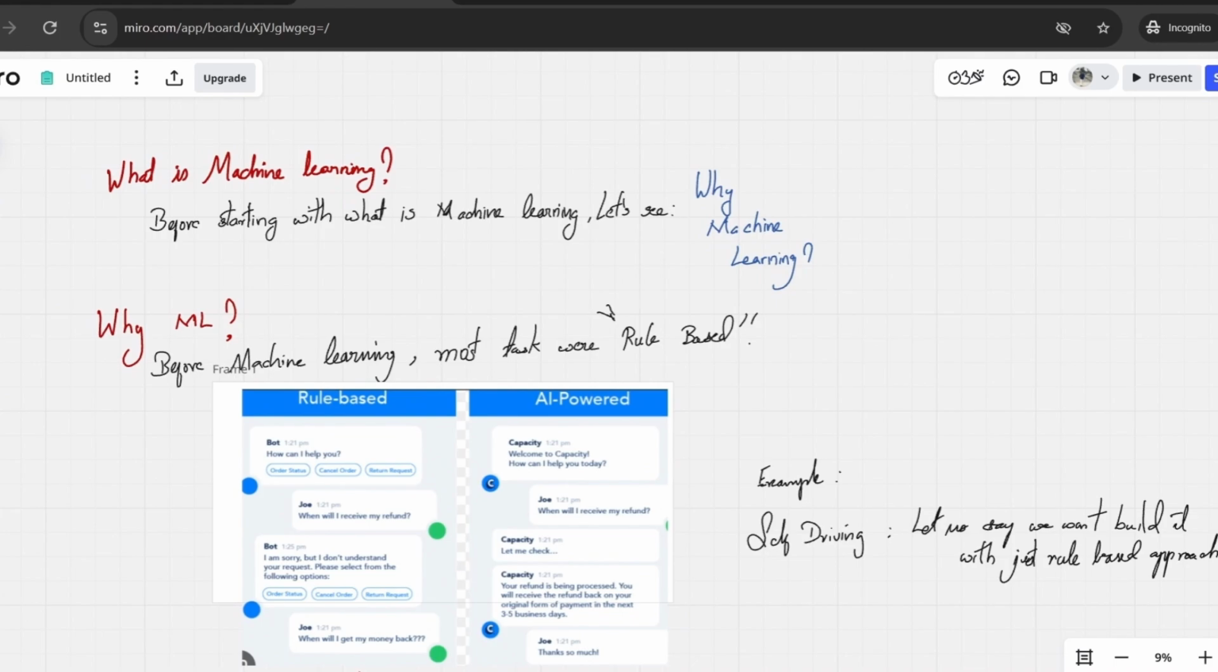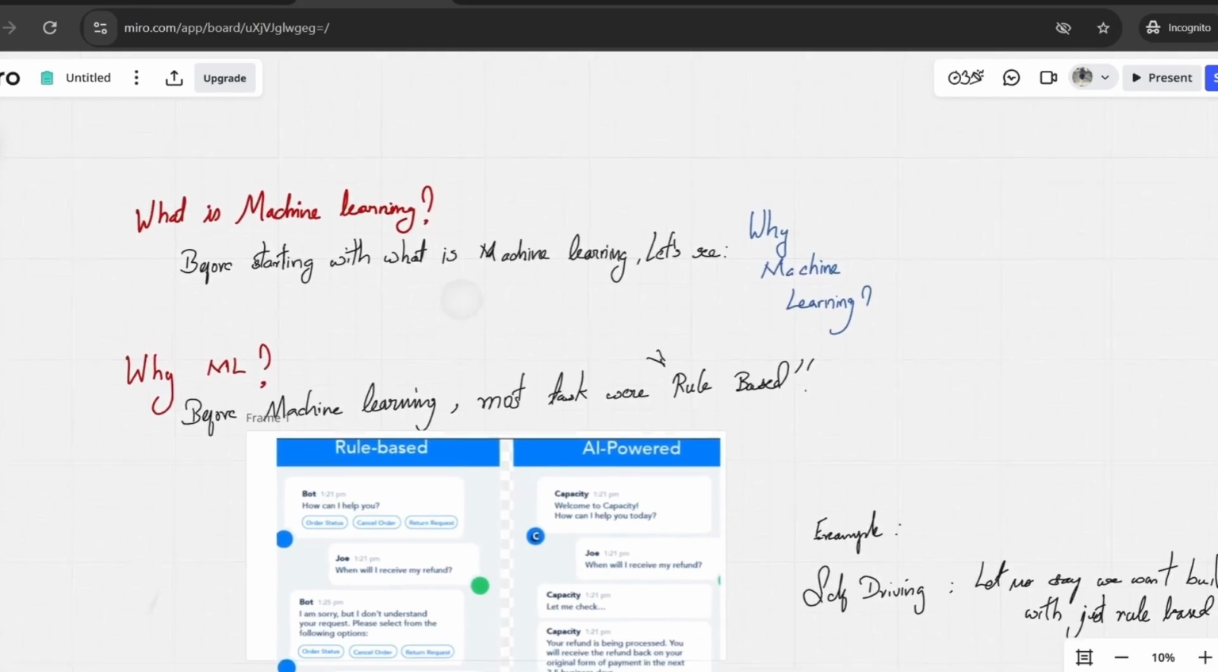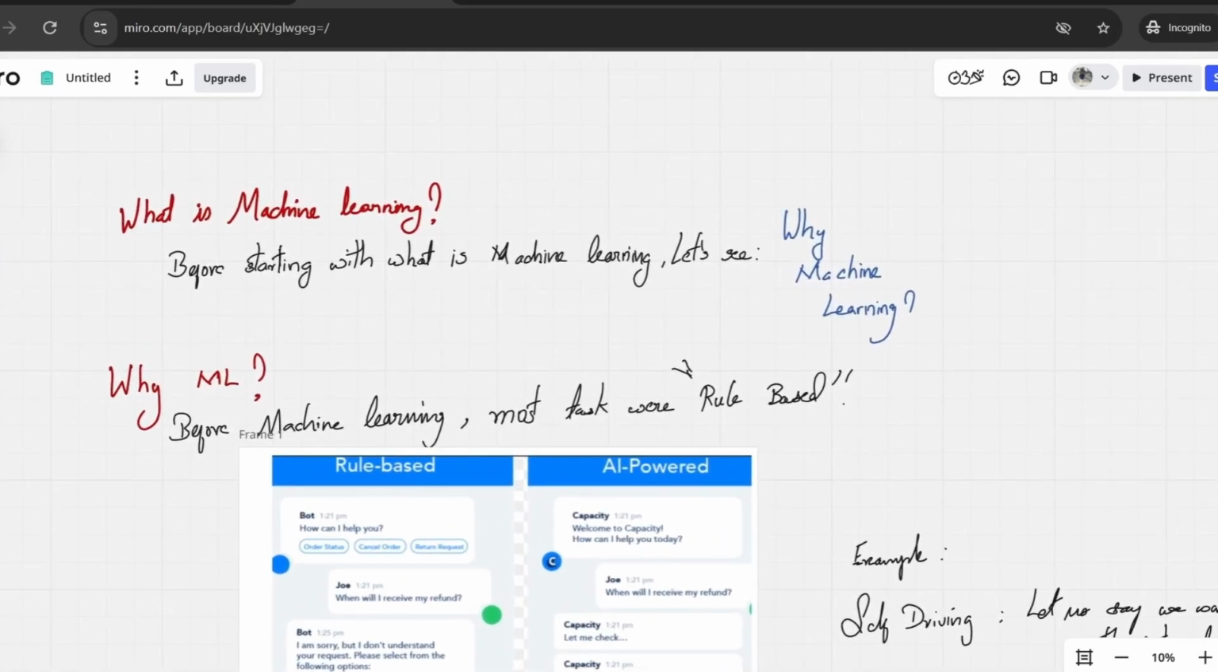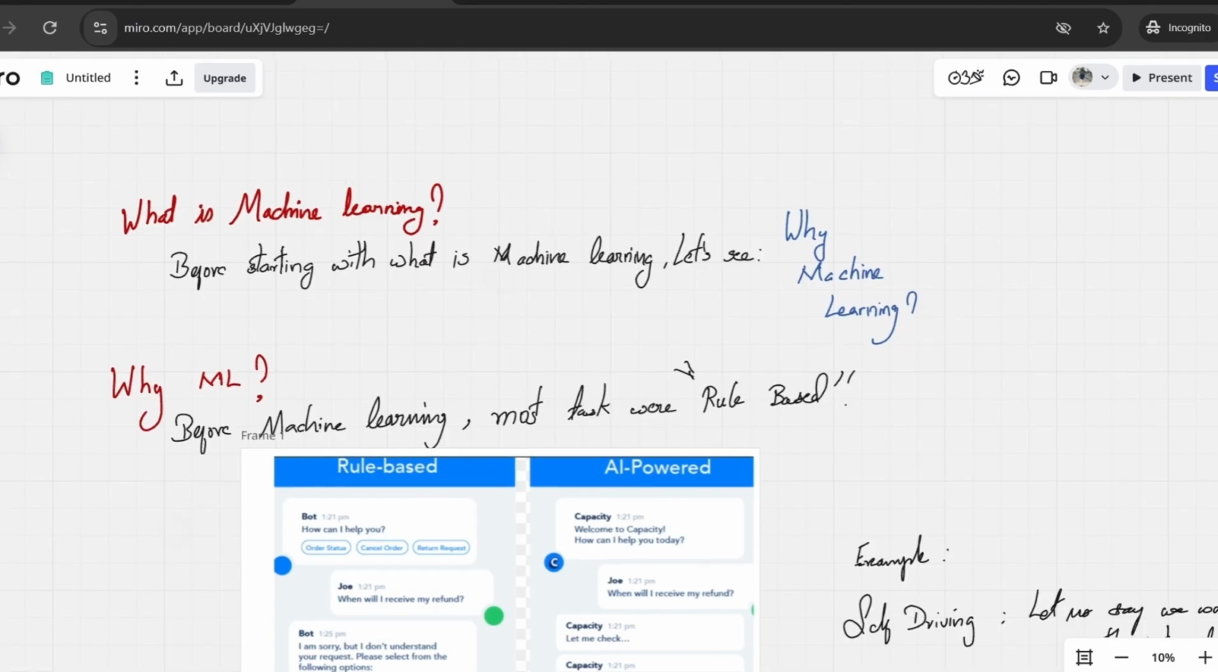Welcome back to MLearners. My name is Santosh, and the topic for today, as you already know, is what is machine learning. This topic is very crucial before starting any further topic in the machine learning domain. Let us see what is machine learning.